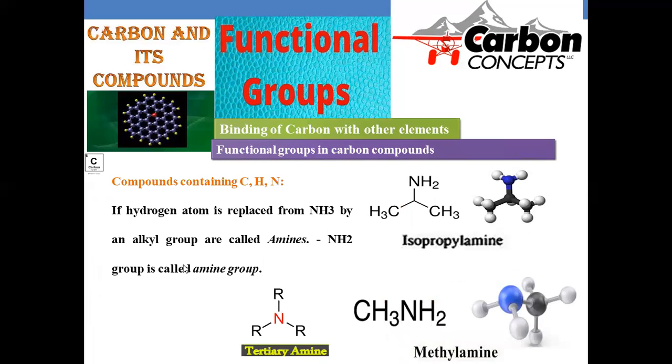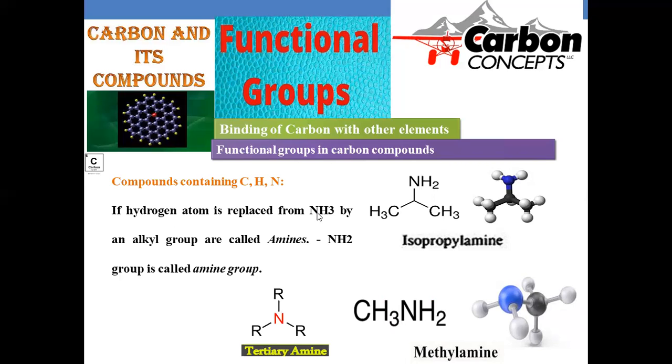The last functional group we are going to discuss in this session contains carbon, hydrogen, and nitrogen as well. Nitrogen is an important functional group in organic chemistry, where carbon is joined with nitrogen and hydrogens, NH2, regarded as the amine functional group.